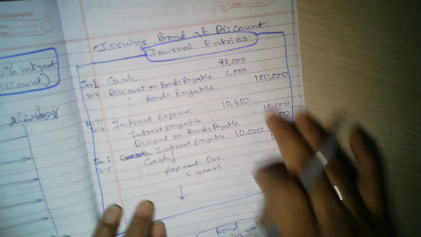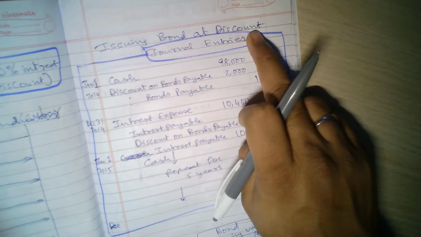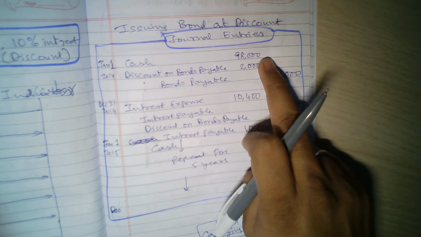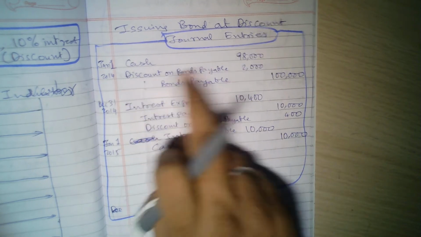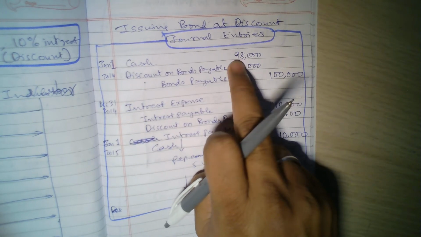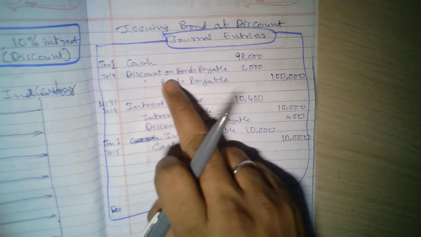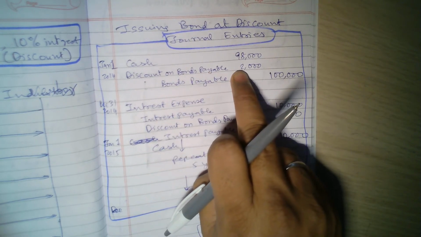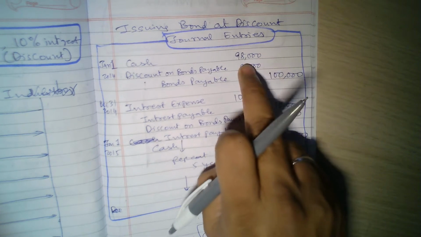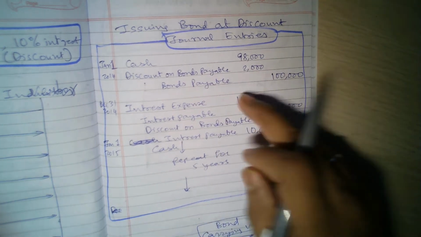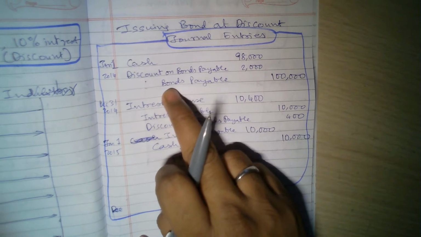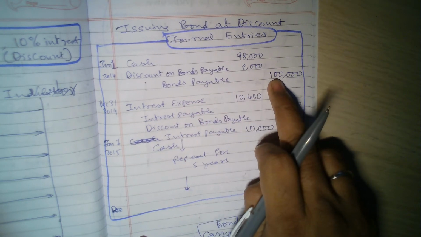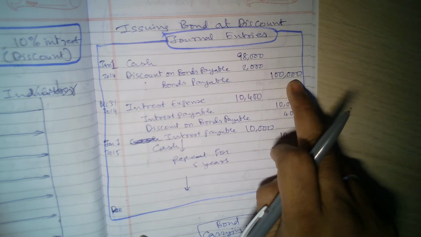Again, these are sample journal entries when issuing a bond at a discount. First, on January 1st, cash increased by 98,000, whereas because you are selling at a discount, you are getting less cash. Discount on bonds payable is one account which is debited by 2,000, and slowly this 2,000 will be credited every year by 400. Similarly, bonds payable is a long-term liability that has a face value of 100,000.